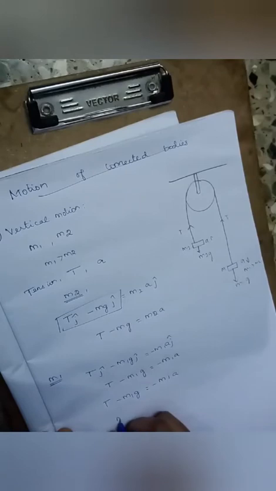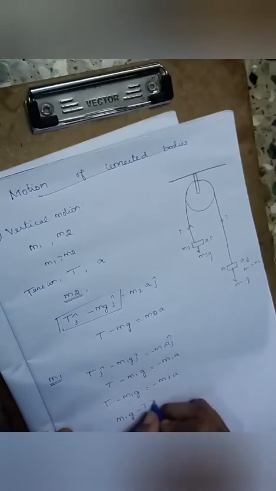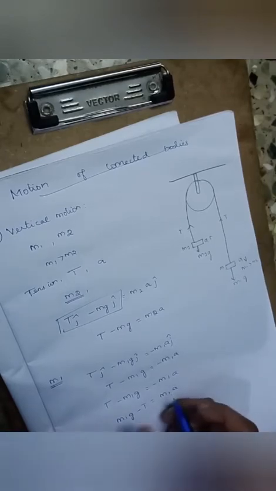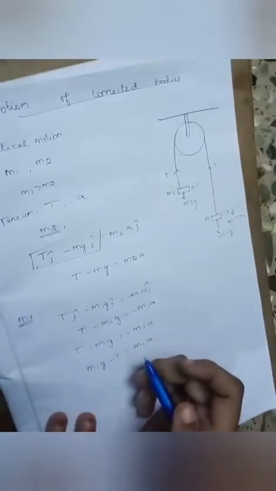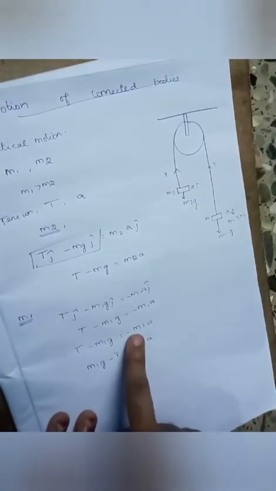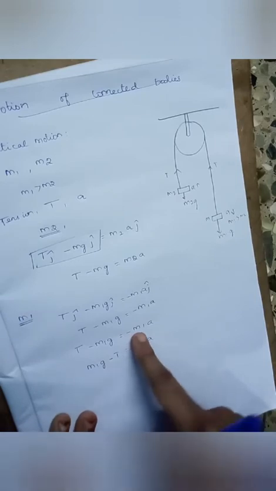Okay, so now by comparing the components, T minus m1g is equal to minus m1a, we can rewrite this equation as m1g minus T is equal to m1a. By making this a positive term, I changed the sign on this side. Okay, hope everyone understands this equation. So I have made this negative direction a positive direction.